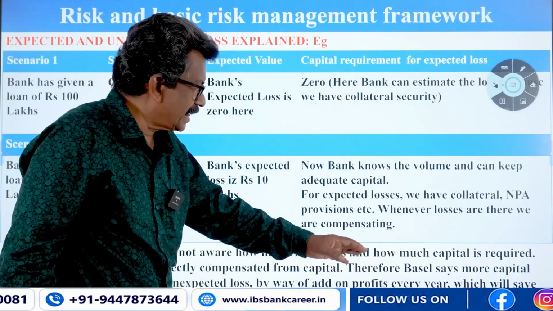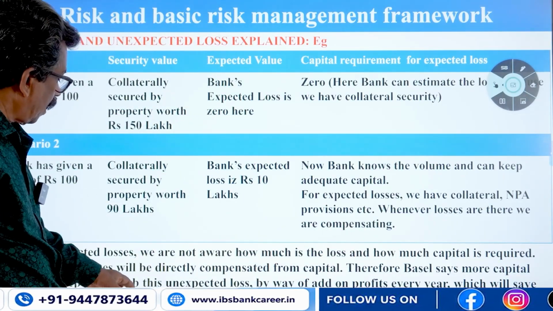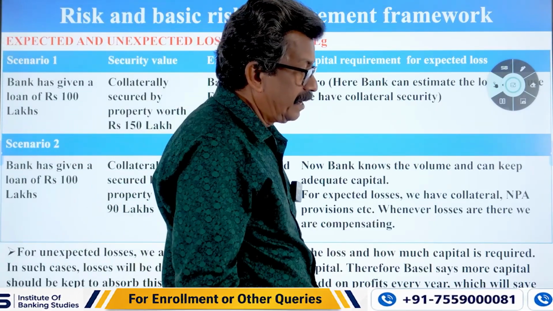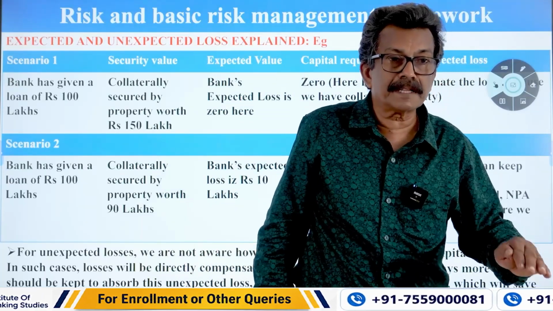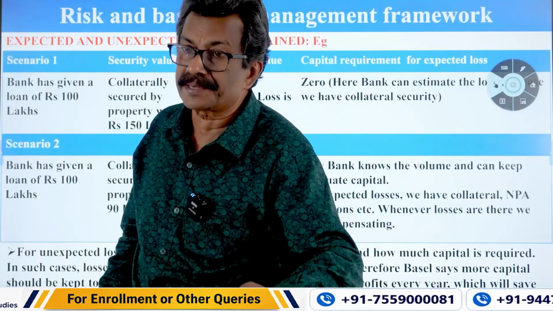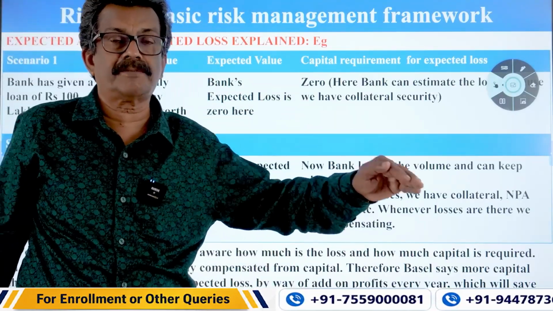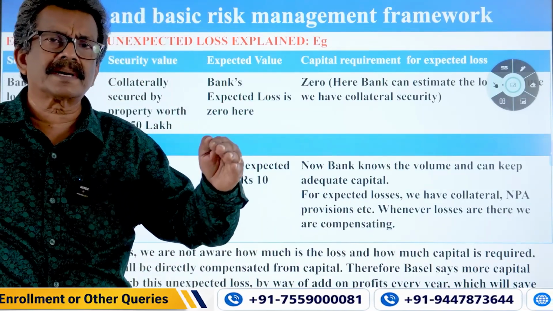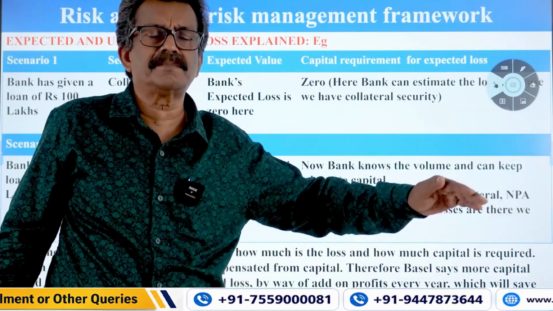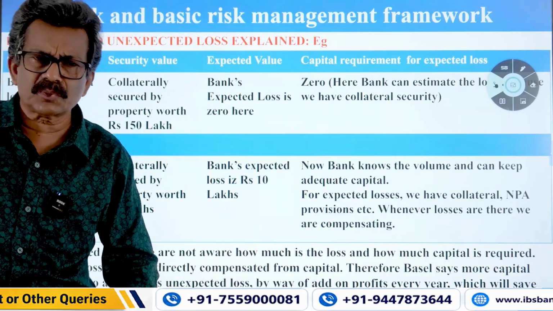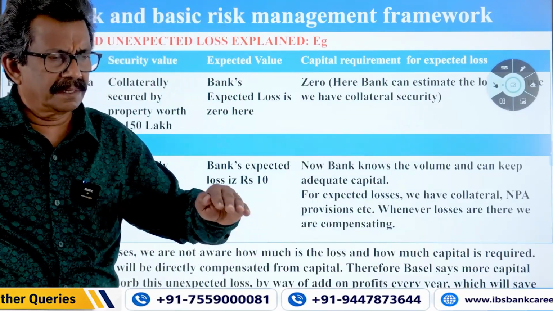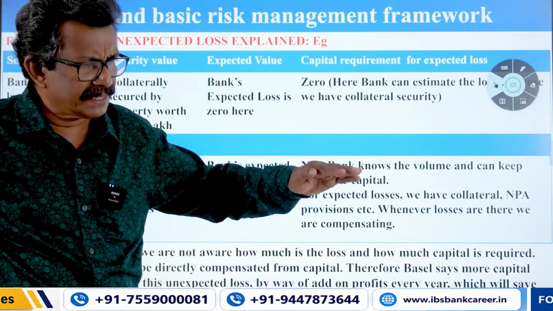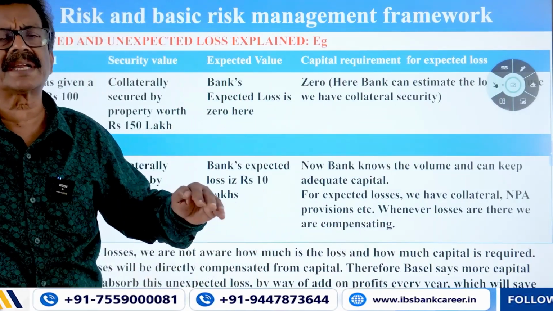Therefore, Basel says more capital should be kept to absorb this unexpected loss. That is why Basel is coming out with the latest guidelines that instead of keeping the minimum regulatory capital of 9%, they have to keep more as buffer by way of capital conservation buffer, countercyclical capital buffer, CCCB, and so many other things. And they also have to add based on the issuer basis, what the default percentage is, what the risk increase is, what the downgrade trend is, all those things have to be taken care of.